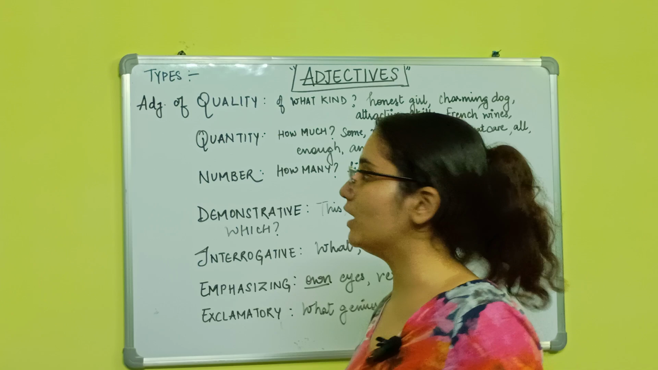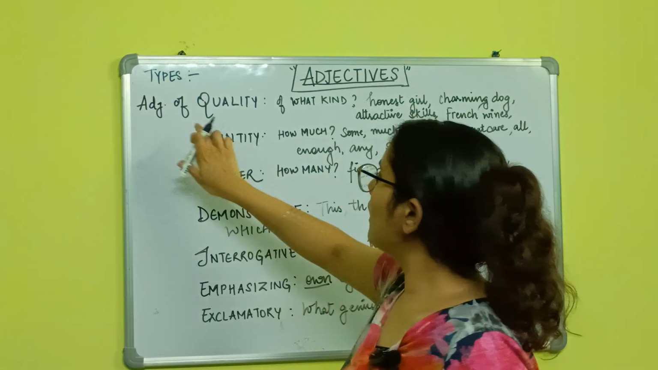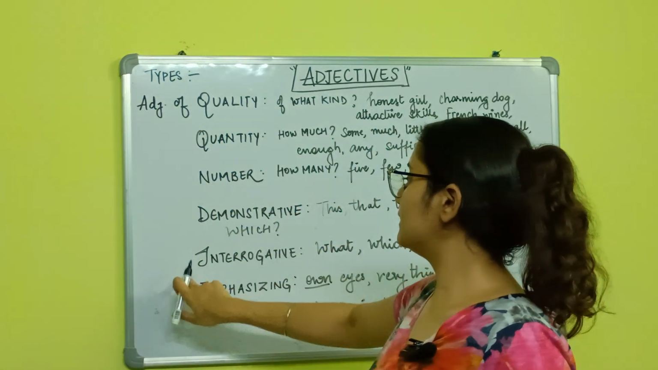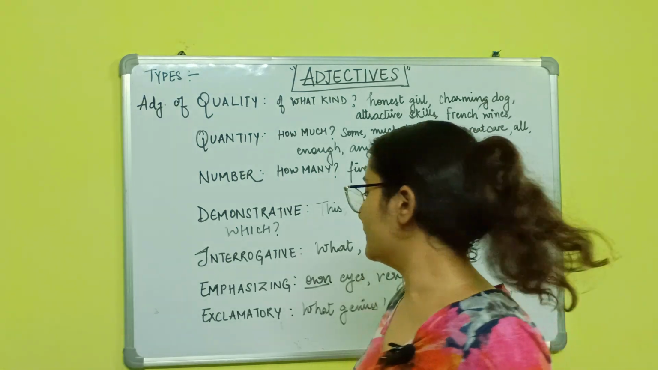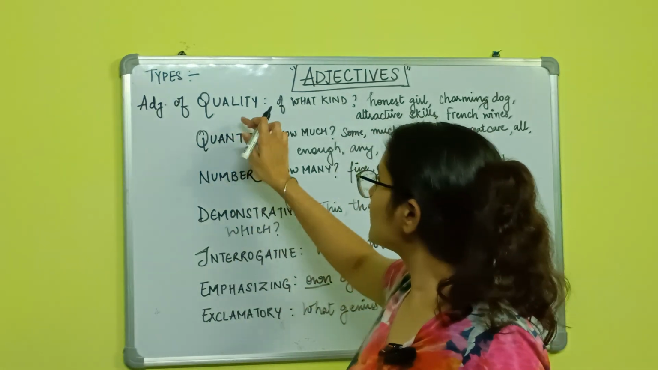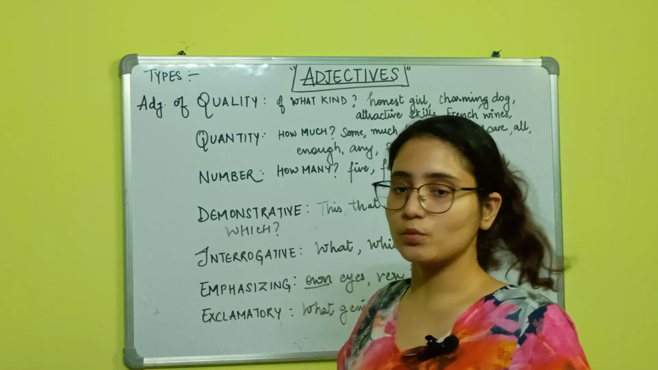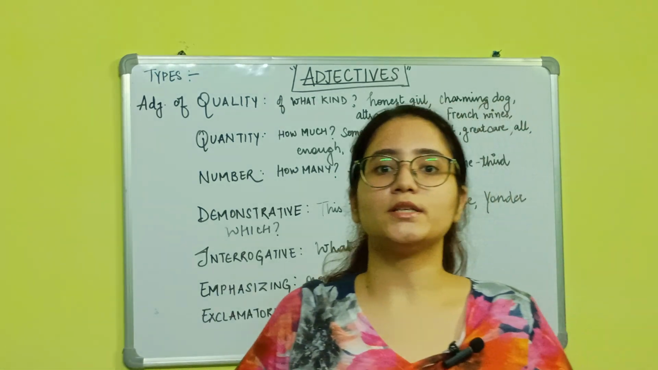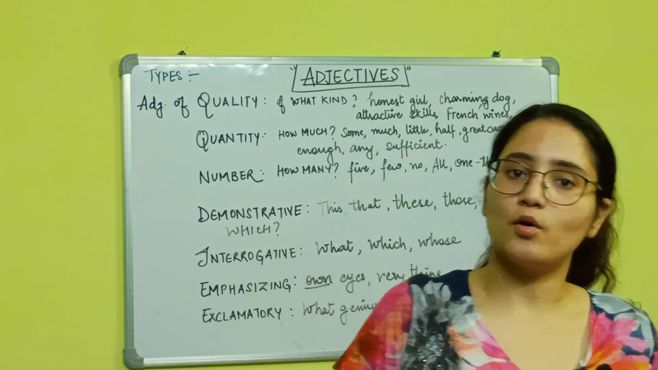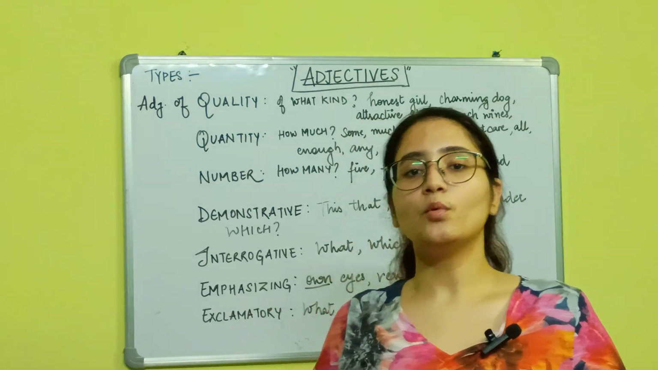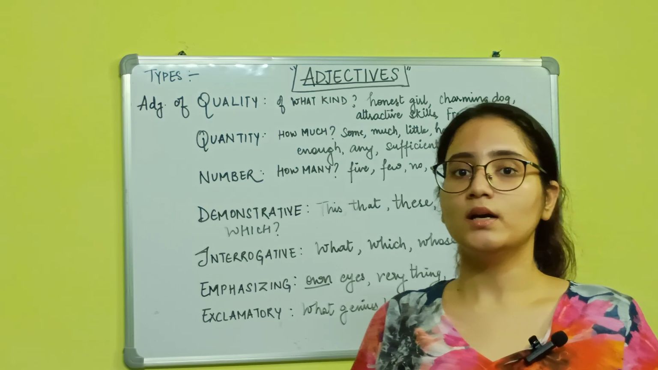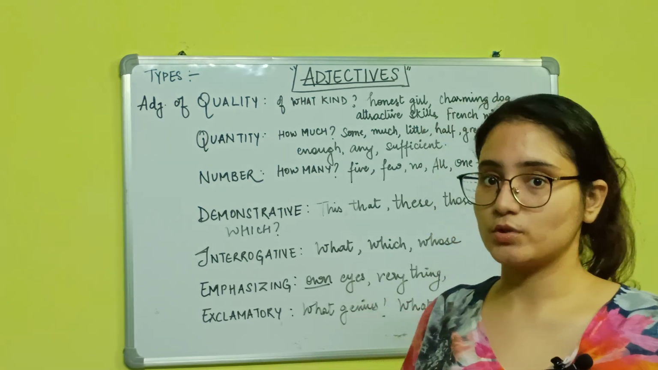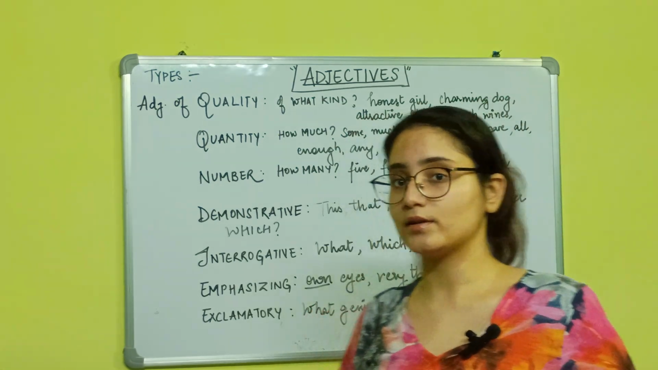Types of adjectives now. I have classified all of them. The first one is adjective of quality. Whenever we are going to tell the quality or the kind of the noun, we use these words, which are the adjectives of quality. For example,